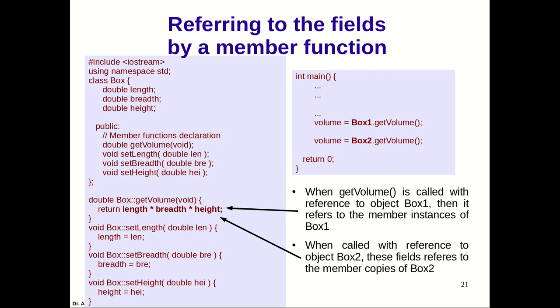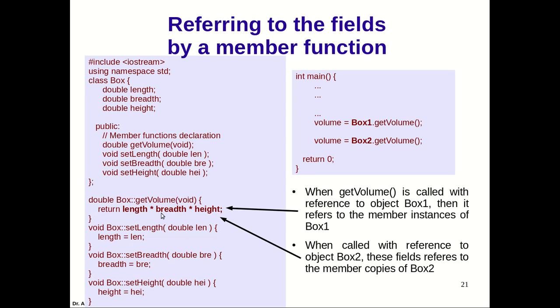Now, how does it refer to the field? I was just explaining that. When we call get volume, with length, breadth and height, just like box1.get_volume, here get_volume is called with reference to box1. So we can say it refers to the member instances of box1.